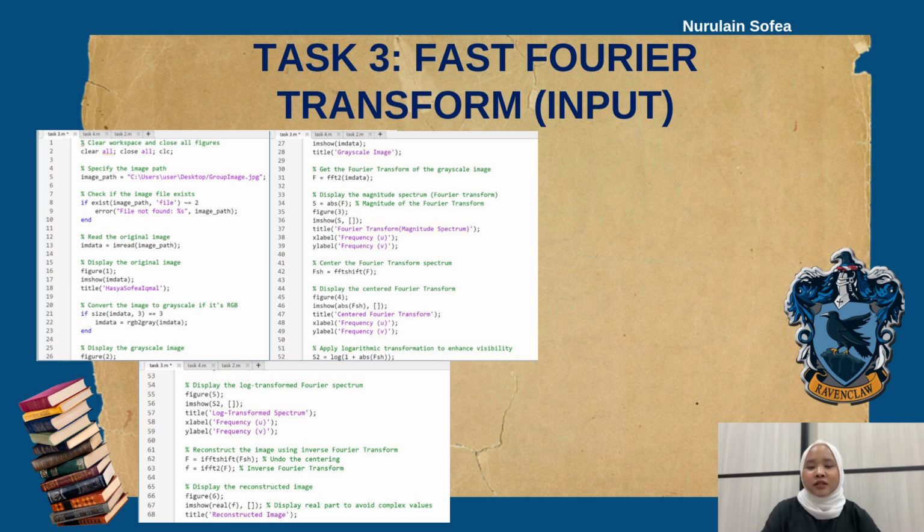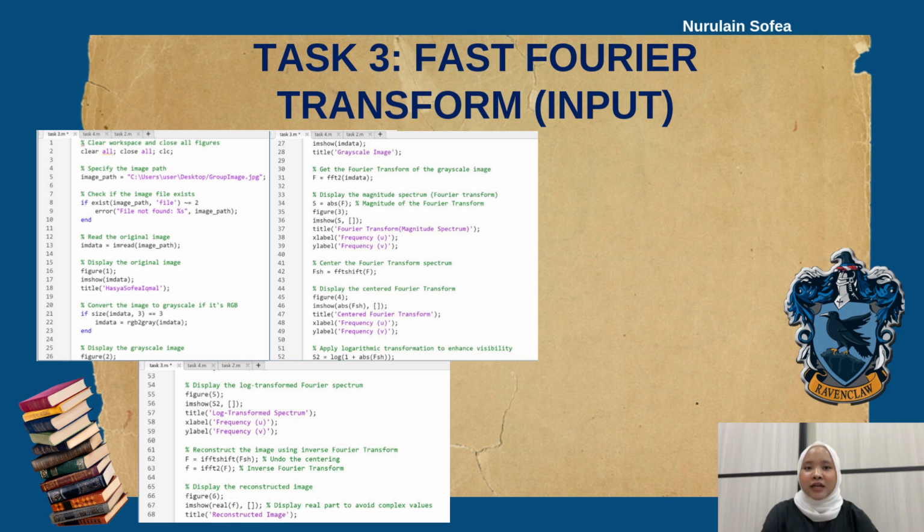First, I will clear the workspace. To start, clear the workspace with the clear all command. Next, I specify the path to the image file we want to process. I check if the image file exists at the given path using this function.